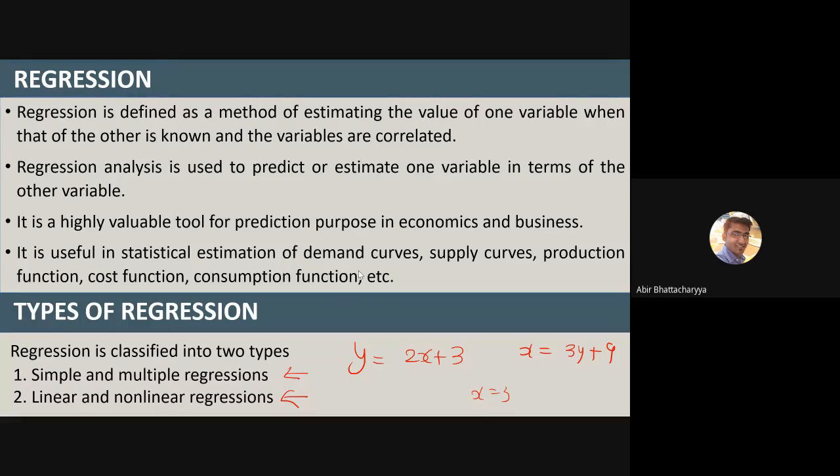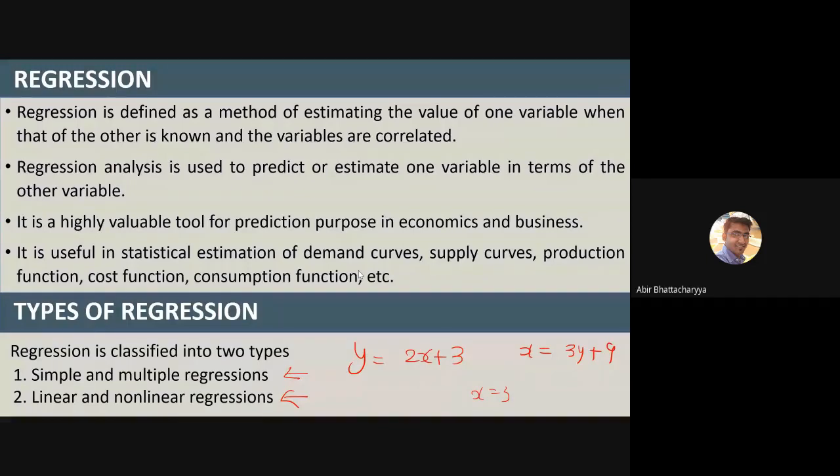If there are two variables, one is independent and another one is dependent, then we can predict the value of the dependent variable through the use of the independent variable. The prediction takes place by the equation of regression.